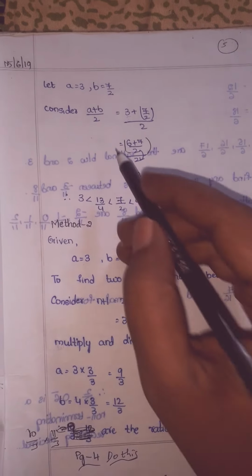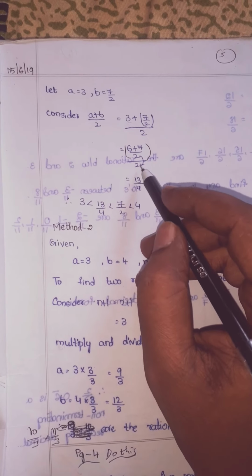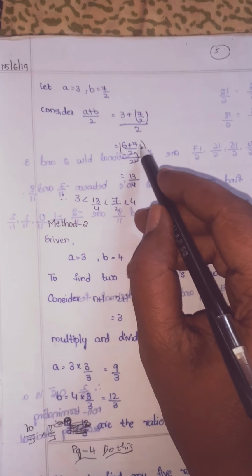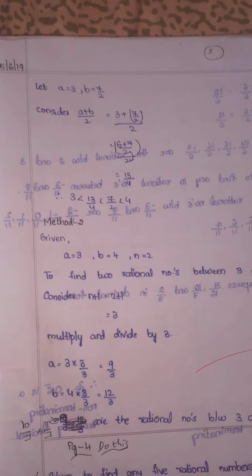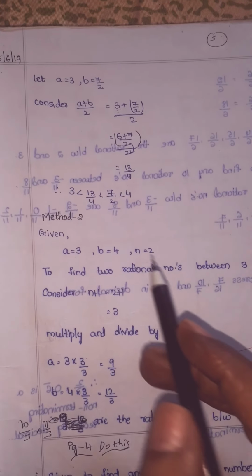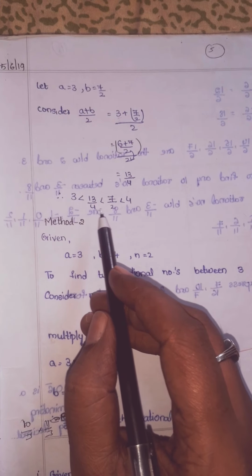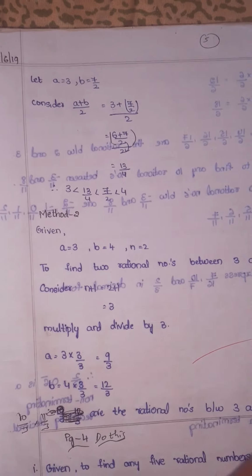So bring these two down, children. So it will become 2 4s are 8... sorry, 2 to the 4. 6 plus 7 how much? 13. So 13 by 4. So what are the two rational numbers we got, children? 7 by 2 and 13 by 4. So 3 is less than 13 by 4, less than 7 by 2, less than 4.